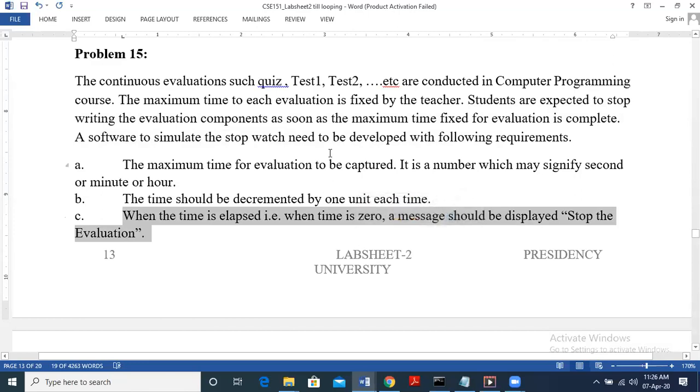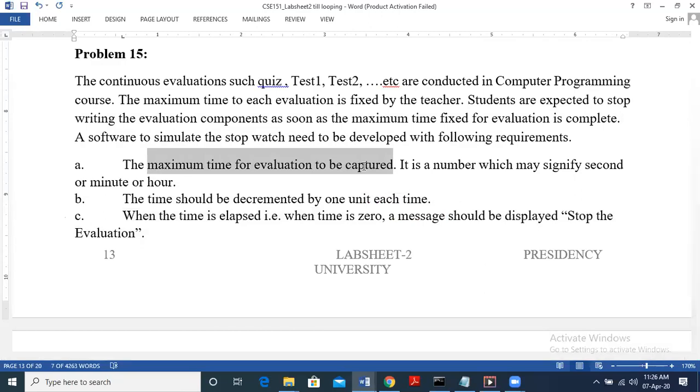So what is the requirement here? First we need to know what is the maximum time, right? So the maximum time for evaluation is to be captured, so that is the input. So here it is a number wherein it signifies a second, minute or hour. So we are going to take input as say 5 minutes, so it has to be taken as input.